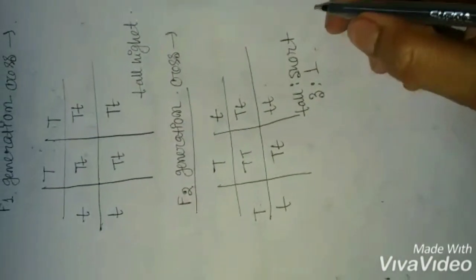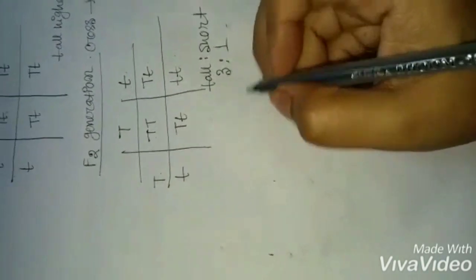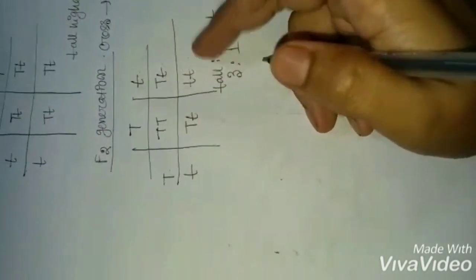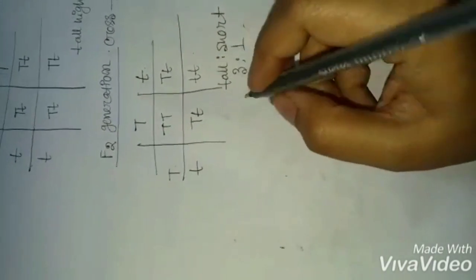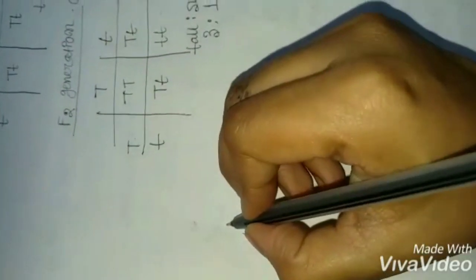Clear? So now Mendel's laws of inheritance are actually based on the observation of this monohybrid cross, and he proposed the two laws, the principle of dominance and the law of segregation. So we have to write this.